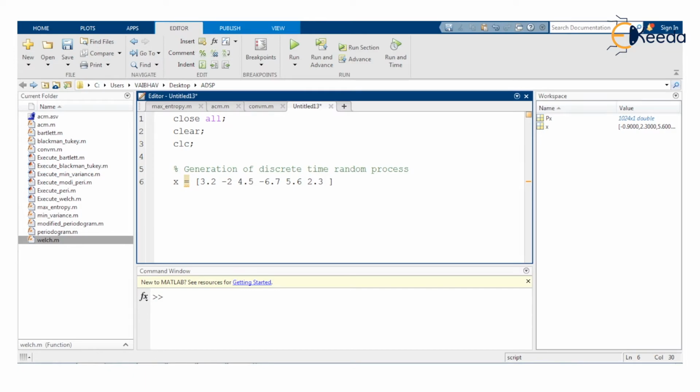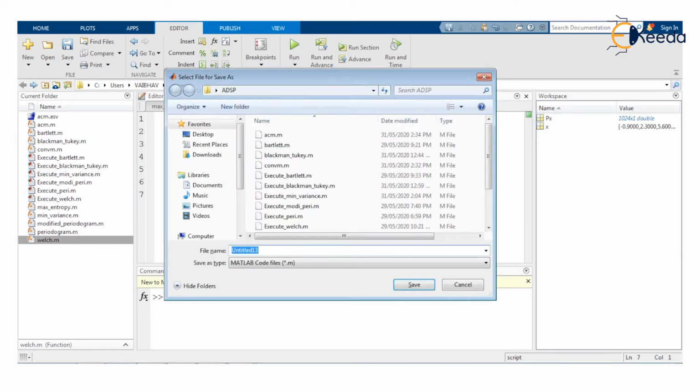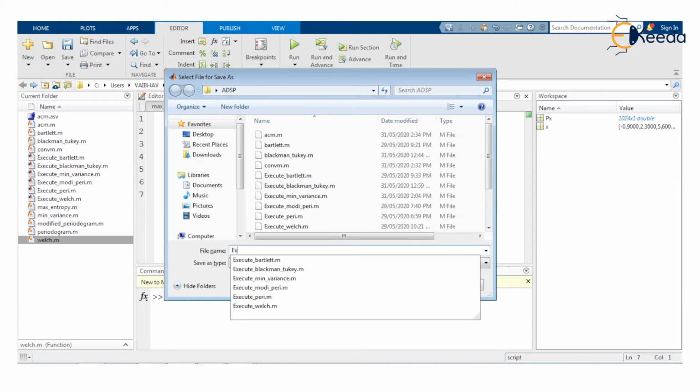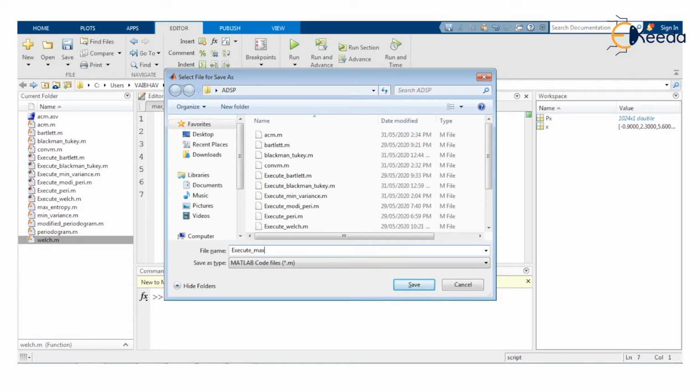Next to that we have 3.4, then 9, then we have -6, then we can have -1.8 here. So 10 values, for example, are enough here to show a discrete time random process. And let us check, upon saving this particular script with the name execute underscore, as the method name is maximum entropy, I mention here max underscore entropy.